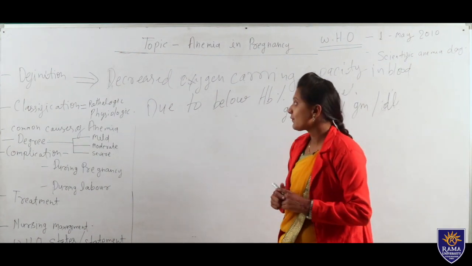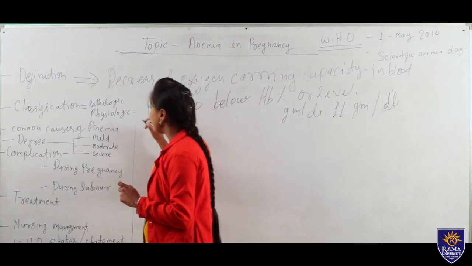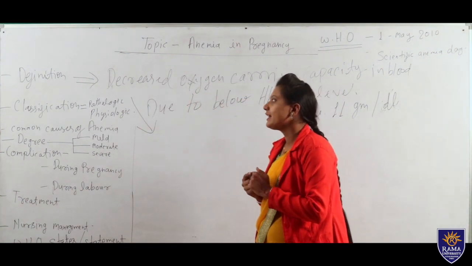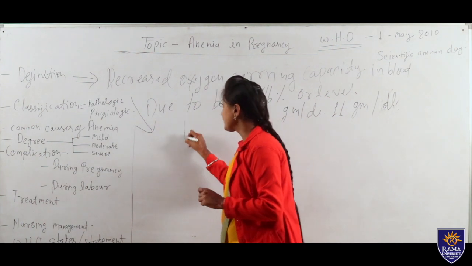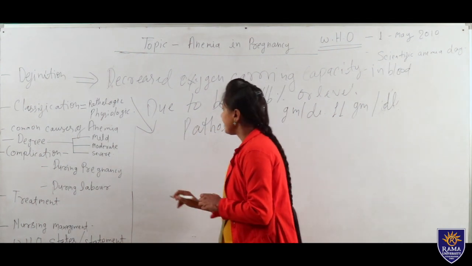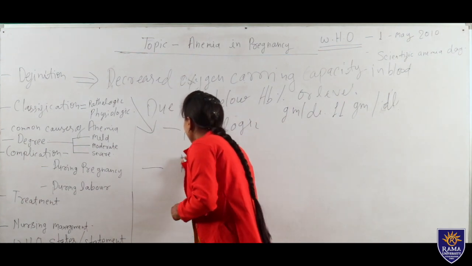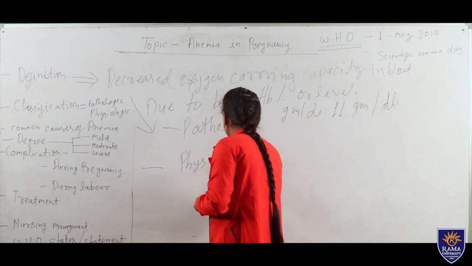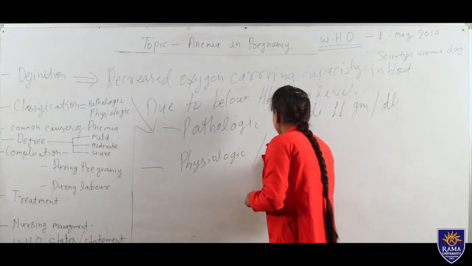Next, we will define the classification, how we will classify anemia. We classify it into two types. First one is pathologic, second one is physiologic, or physiological we can say.